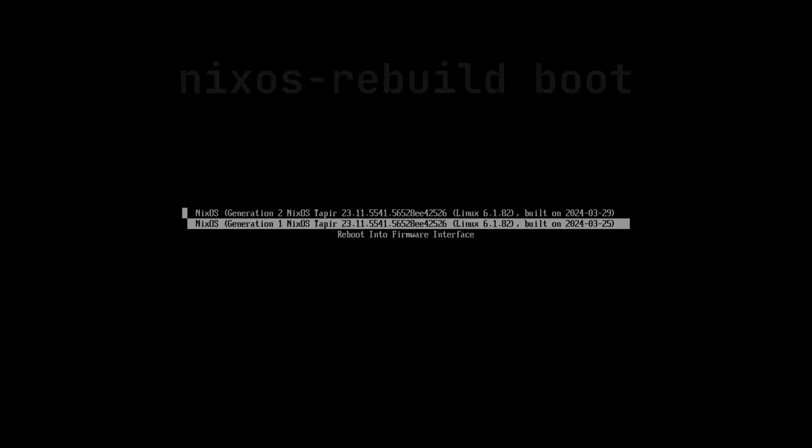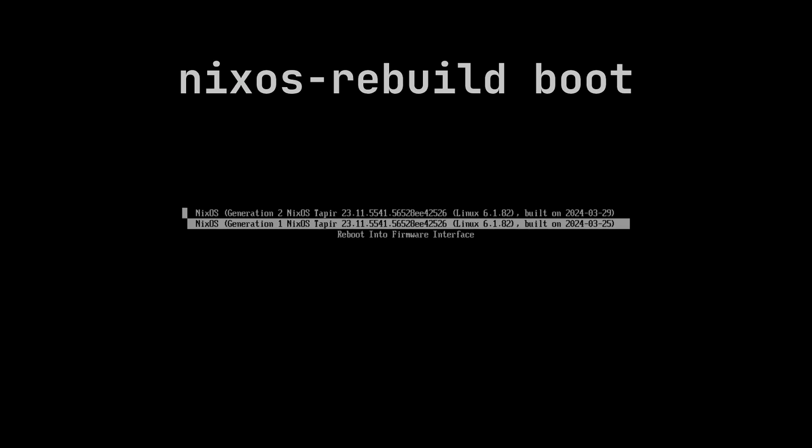There is also the command nixos-rebuild boot, which will also update the system, but we'll only see the updates after rebooting and choosing any option in the bootloader. nixos-rebuild test will update the system, but won't add any option in the bootloader.